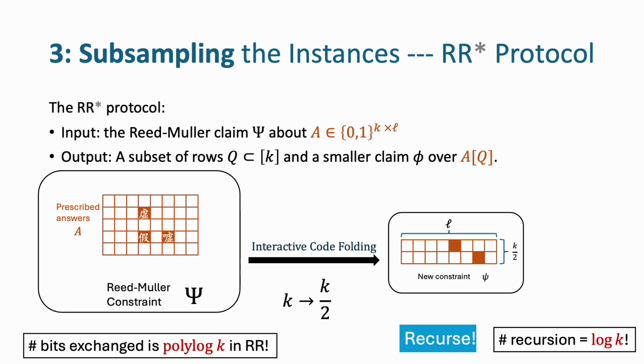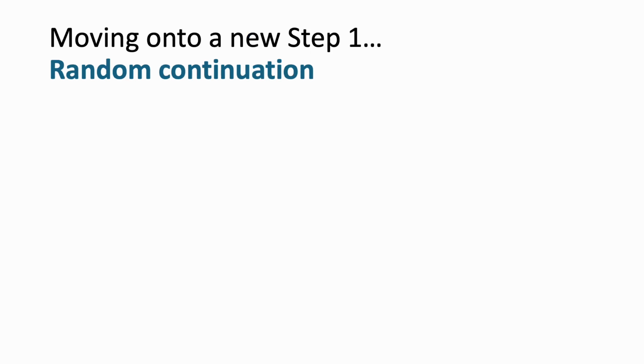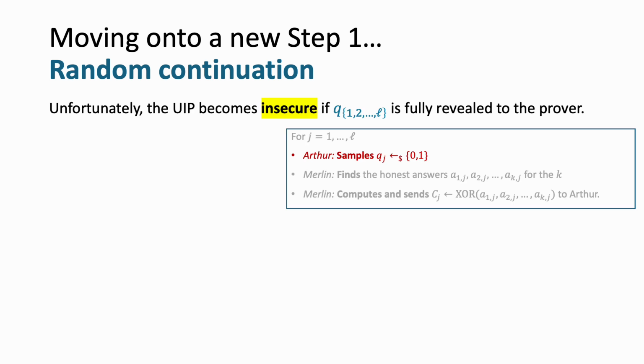Seems like we are good to move on to a new step 1. Unfortunately, the UIP becomes insecure as of now because the entire sequence of Q is already revealed to Merlin, and the UIP is only secure if Arthur generates the random coins on the fly. We cannot reuse those queries for this reason in the next step 1.